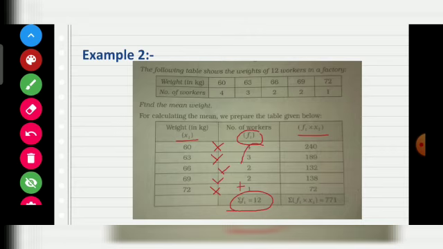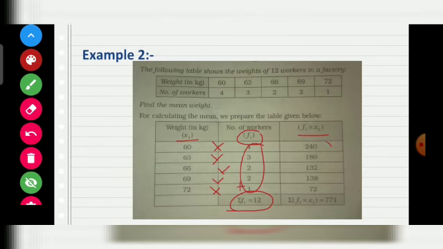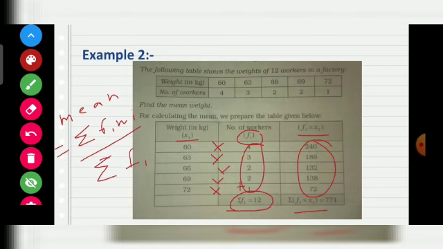Add up all these numbers, we get the frequency sigma fi. Then add up all of these, we get sigma fx. So the formula to find mean is equal to sigma fi xi divided by sigma fi. So it is equal to 771 divided by 12. We get 64.250 kg. This is your answer.